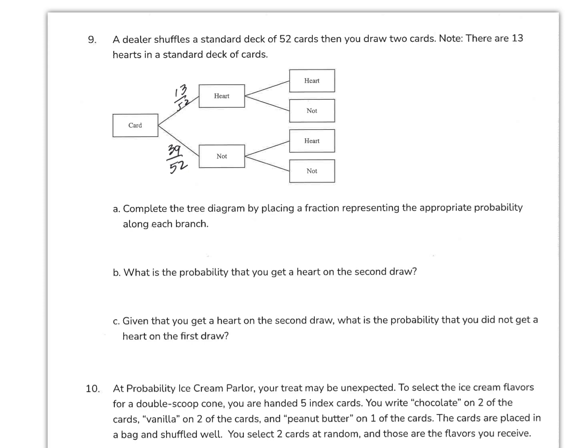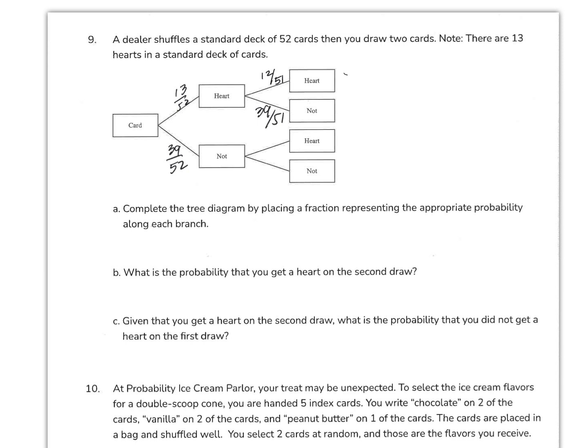All right, now, once I've drawn, the probability that I get a heart on my second draw, well, now I have to look at what is going on with 2 different things. So here, I drew a heart. So what's left in the deck is 51 cards. How many hearts are there? There's 12, so this will be 12 out of 51 cards are hearts. Okay, over here, not a heart. There's still 39 non-hearts in the deck, but now 51 cards in the deck, okay?